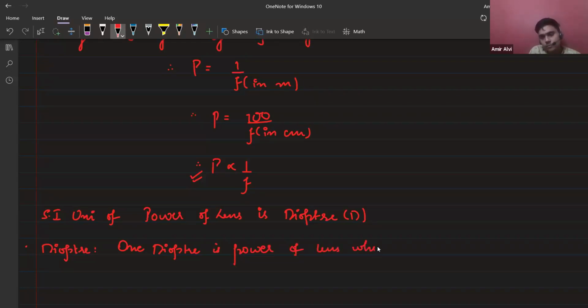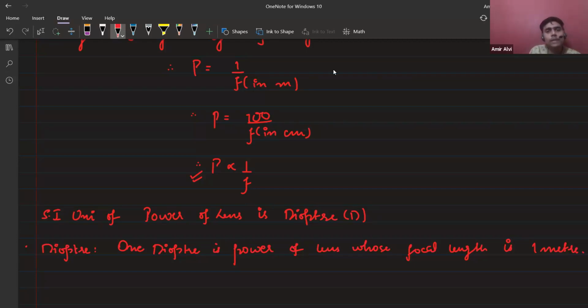Now, if the question isn't saying meter, the diopter can be defined with centimeters as well. One diopter is the power of a lens whose focal length is 100 centimeters. Clear, everybody?